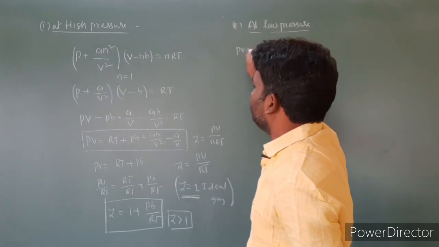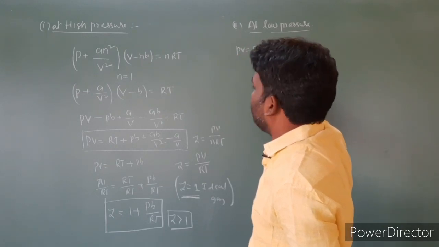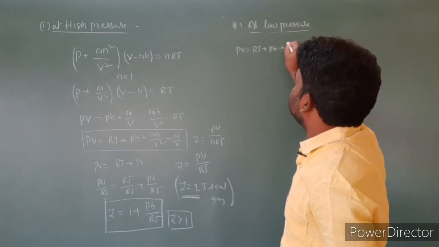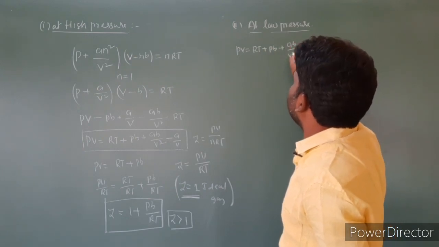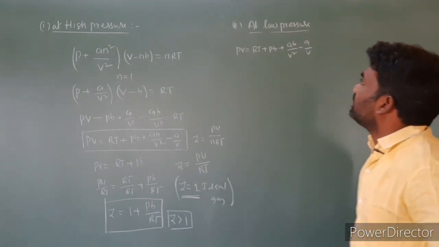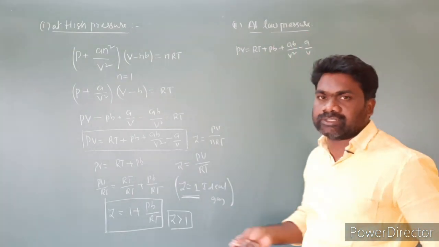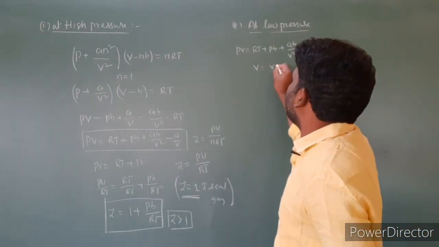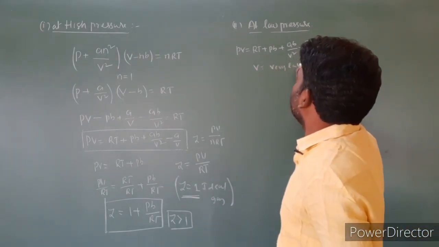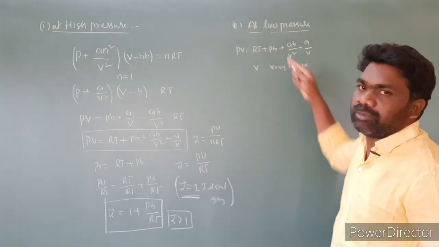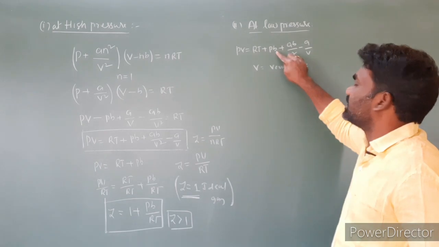PV is equal to RT plus PB plus AB by V square minus A by V. At low pressure, the volume is very large. When the volume is more, the size of the molecules is negligible.